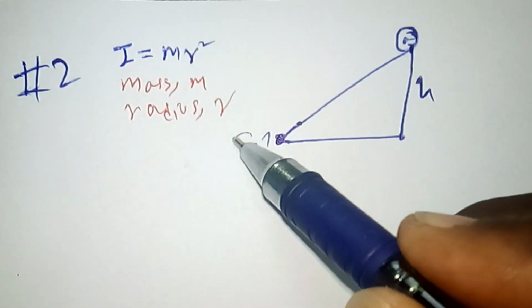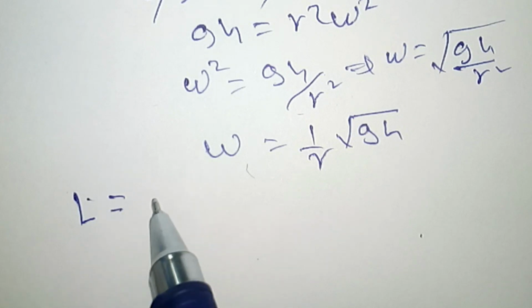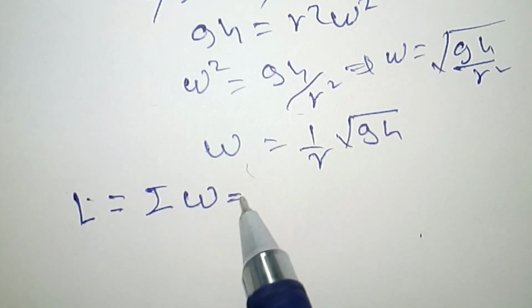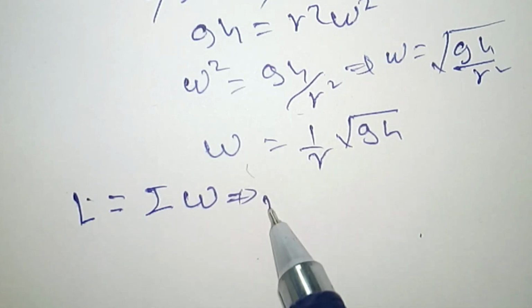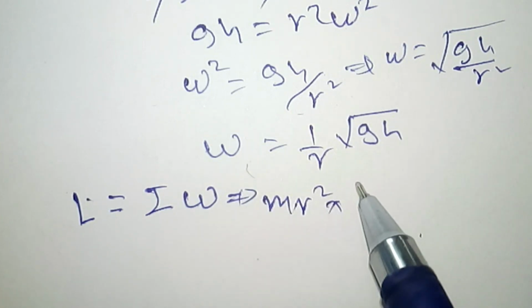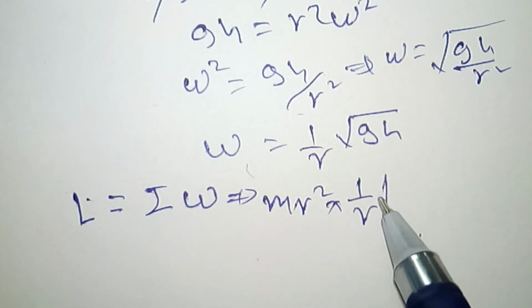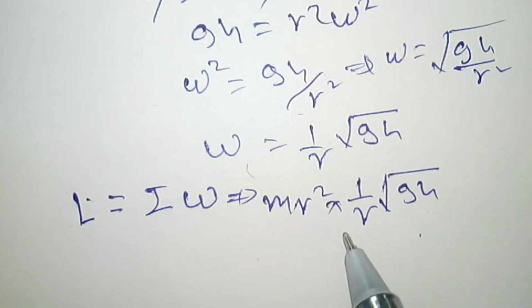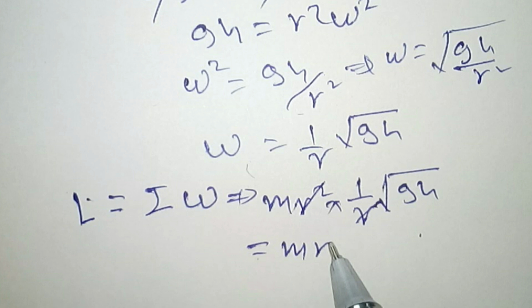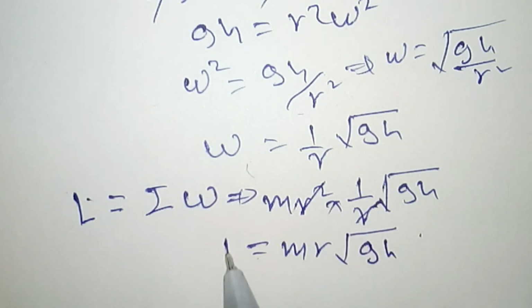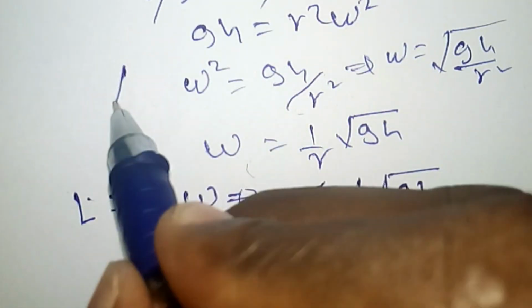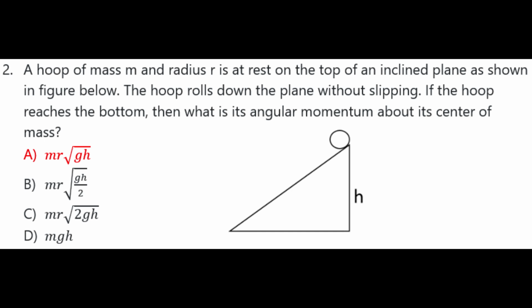Then we know that the angular momentum of any object is given by its moment of inertia times the angular velocity. The moment of inertia of the hoop is already known, m times r squared, times the angular velocity we have just calculated, which is 1 over r times the square root of g times h. From this equation, one r cancels, and we are left with m times r times the square root of gh. So this is the final answer. The correct answer is alternative A.